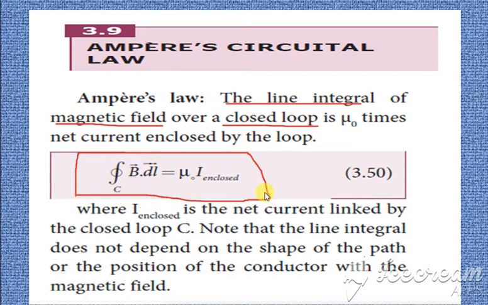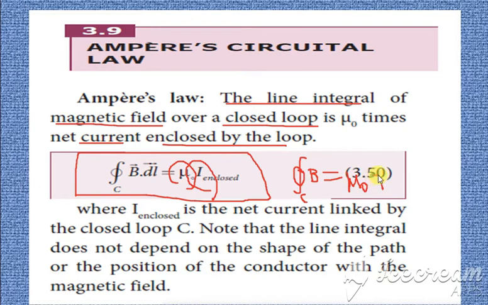So what is this equation? It is a line integral, this is the integral, and this is the line integral of the magnetic field. The magnetic field is B, and it is given for a closed loop. So we are going to consider a closed loop, which we write as C, and that is equal to mu naught times the net current, mu naught into I. I is the net current which is enclosed by the loop.